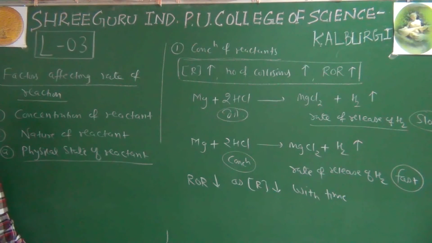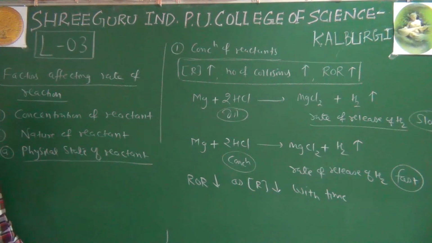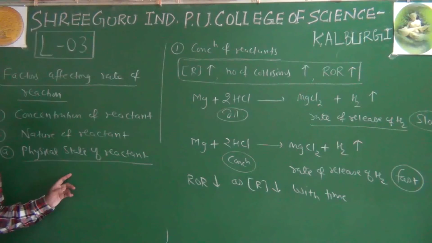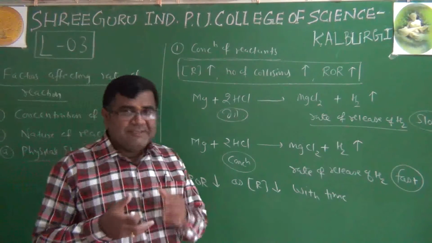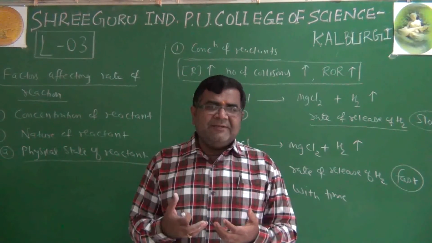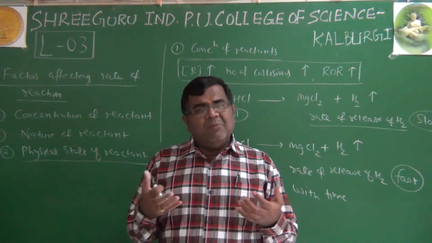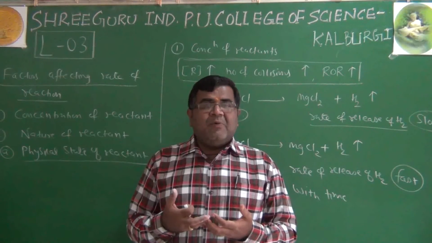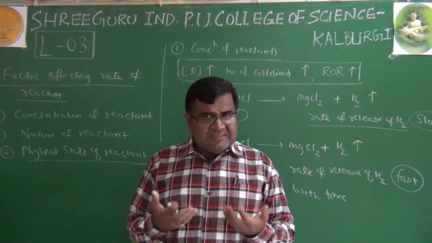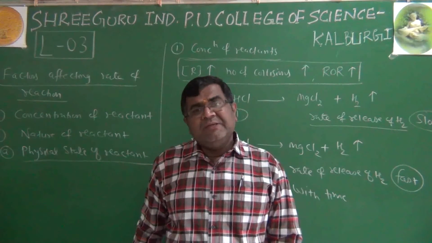The rate of reaction is greater in the gaseous state compared to the liquid state and the solid state. Why? Because in the gaseous state, the molecules have more probability of intermixing, and if they have more probability of intermixing, they have more probability of collisions. If they have more collisions, the possibility of effective collisions increases and the rate of reaction also increases.